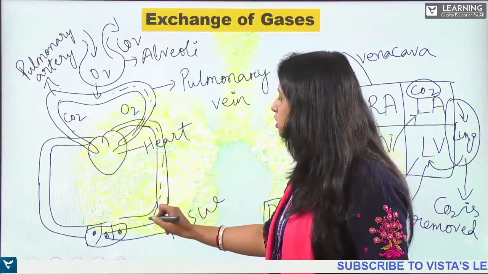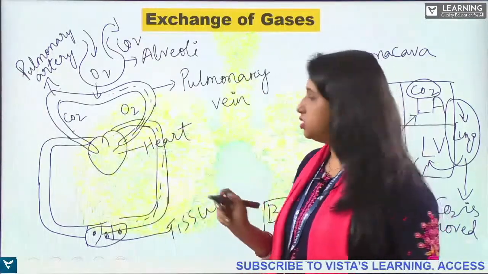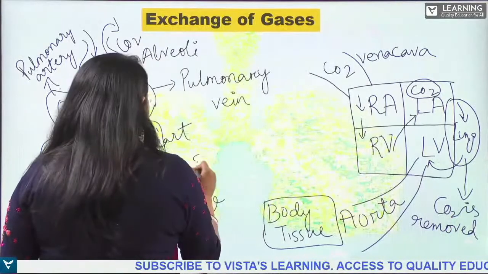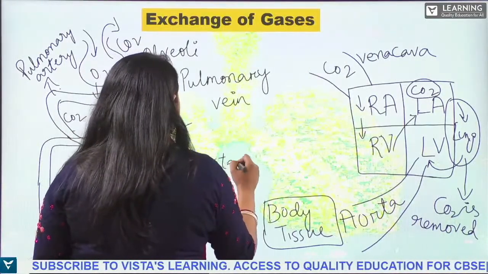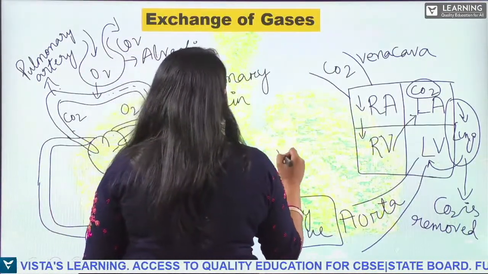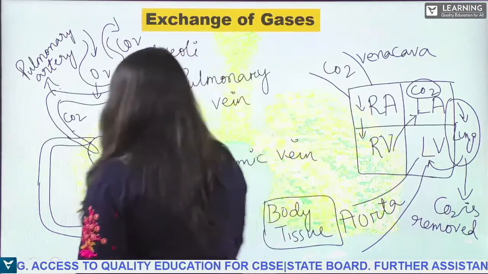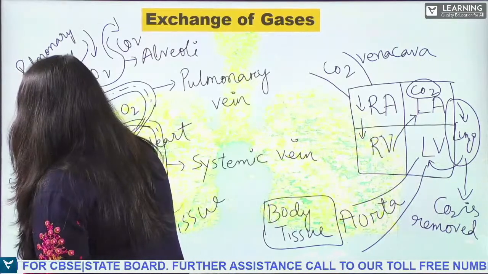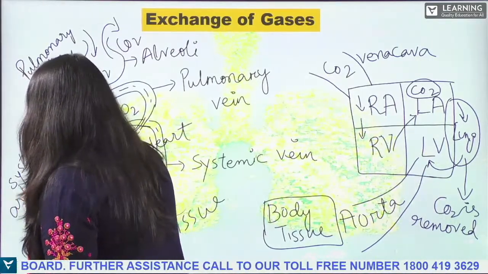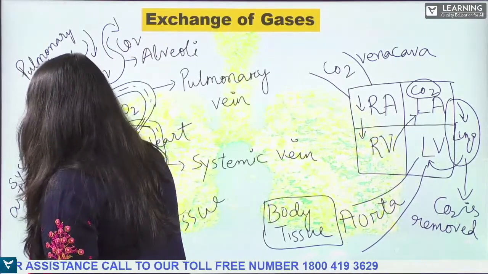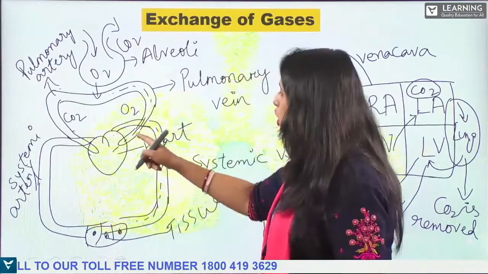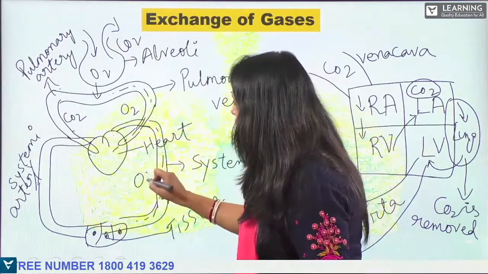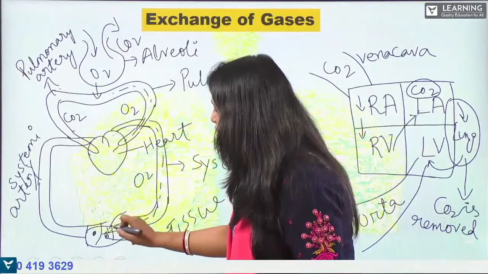This is the systemic vein, and this is the systemic artery. Now the oxygenated blood will come here and go to the body tissues.